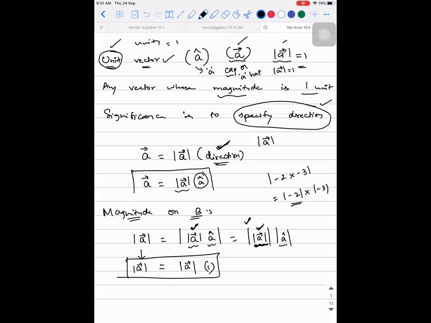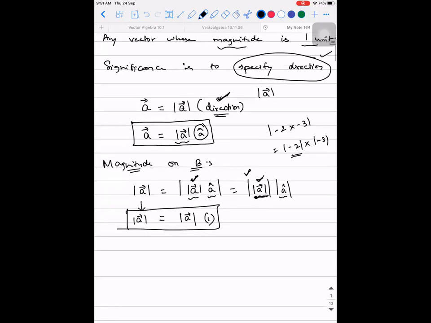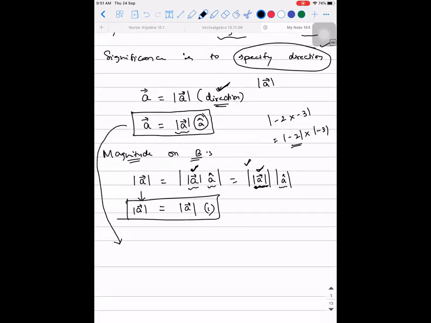So any vector a is represented as the magnitude of a vector times a unit vector. From this, a mathematical expression for unit vector comes out: a cap is equal to a vector divided by magnitude of a vector.